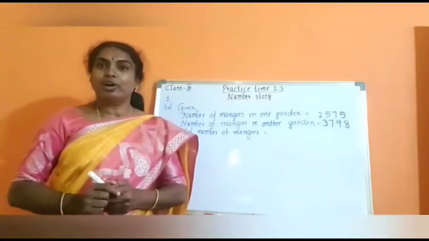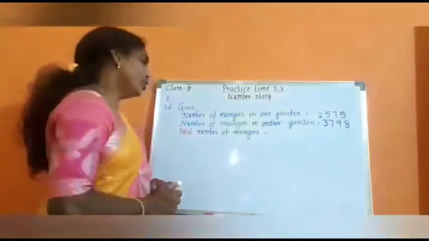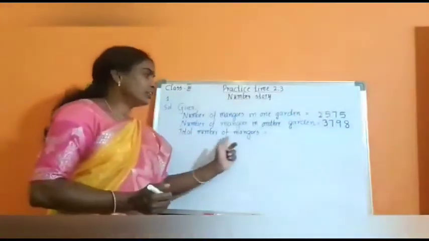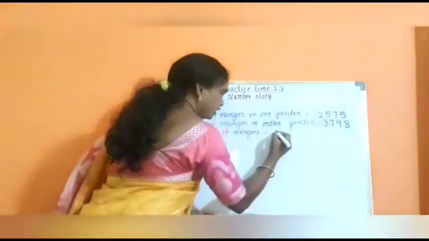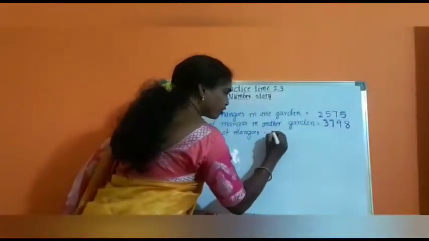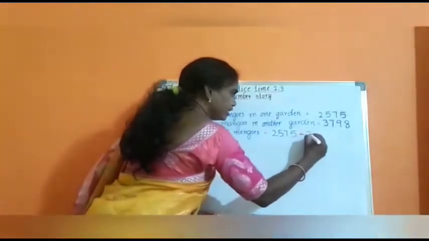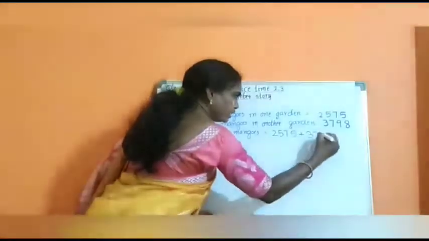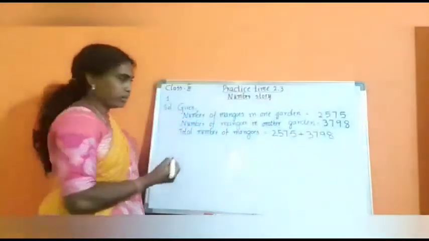Altogether means what? Addition. Here I have already written total number of mangoes, which means we have to add the two numbers of mangoes. 2575 plus 3798.